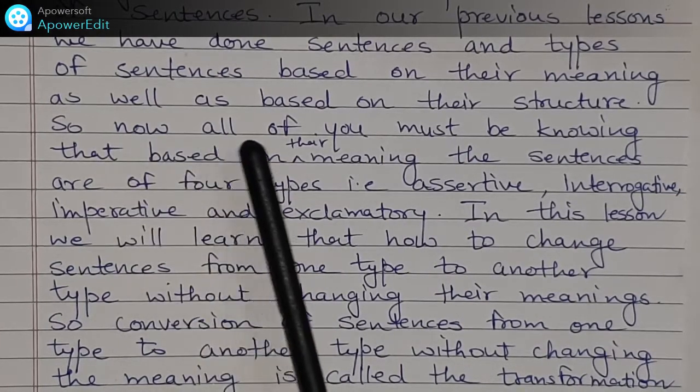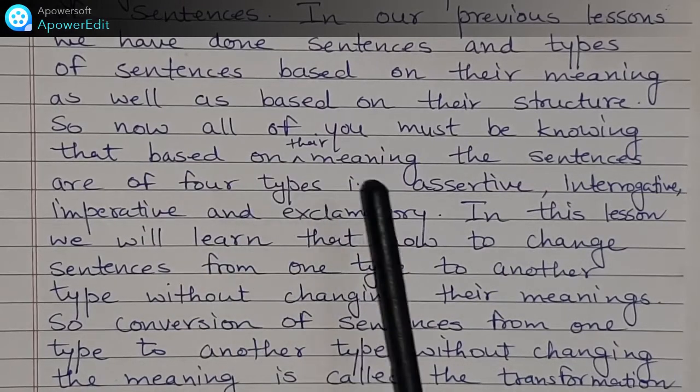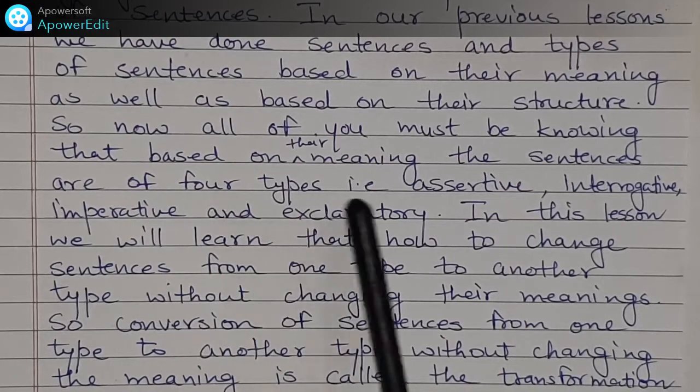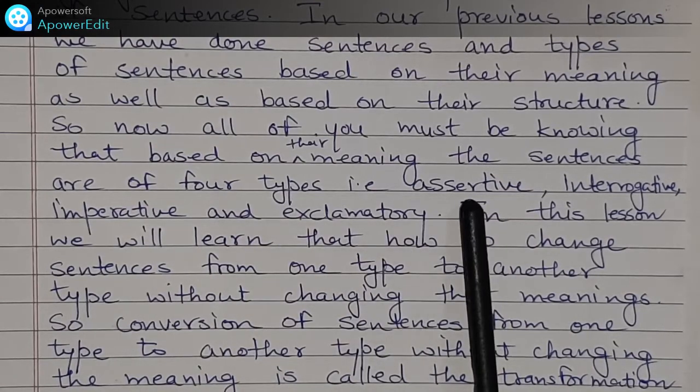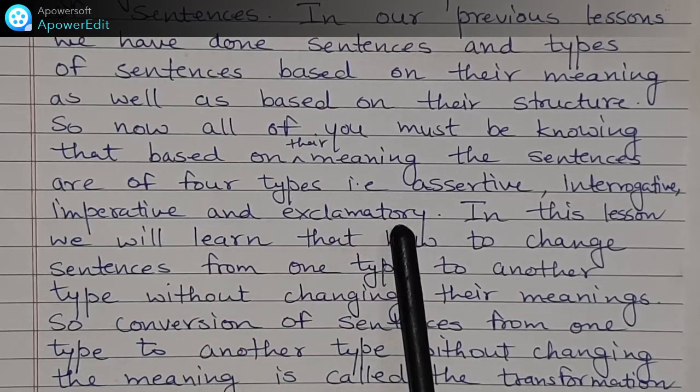Based on their meaning, the sentences are of 4 types, that is, assertive, interrogative, imperative, and exclamatory.